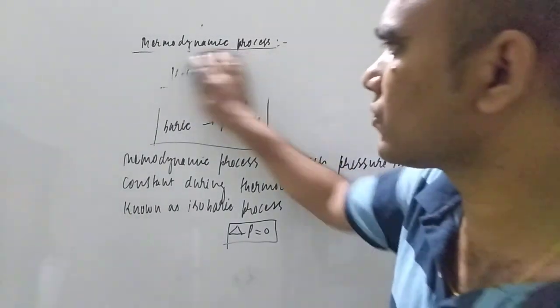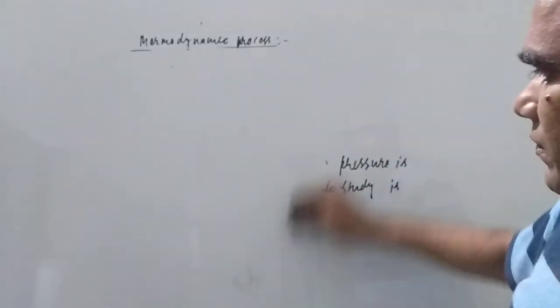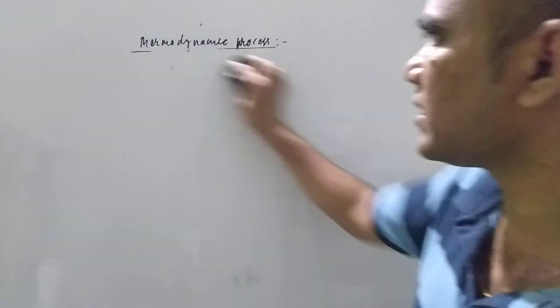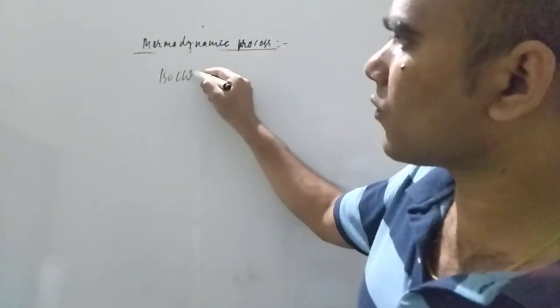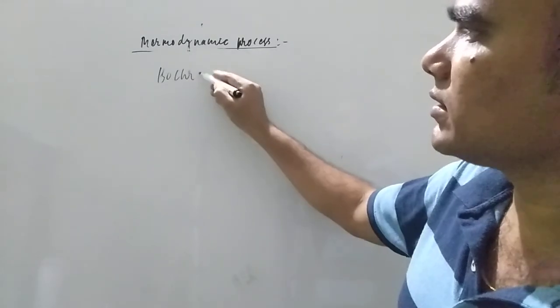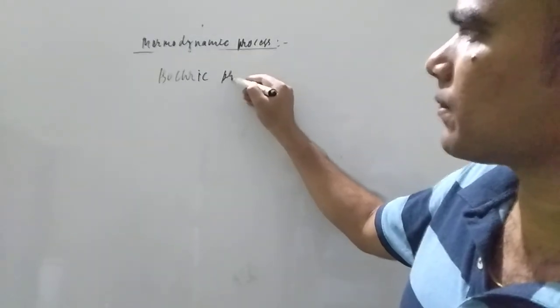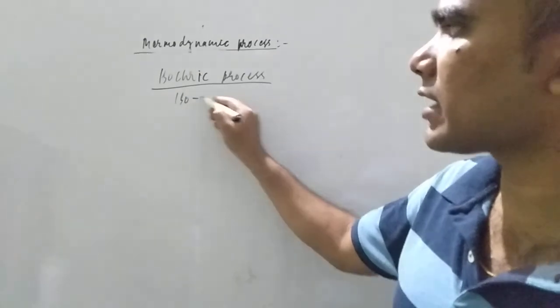Now next one is, student, isochoric process. So let us try to understand what is the meaning of isochoric process, student. That is also a very simple term. Isochoric, C-H-O-R-I-C, isochoric process. Isochoric process means what, student? Iso means same.